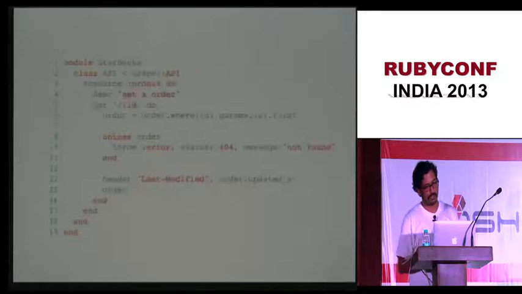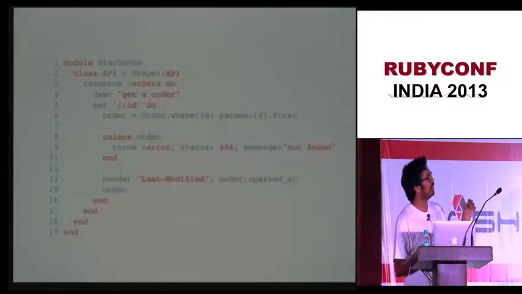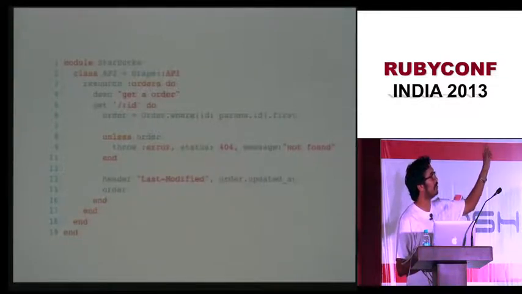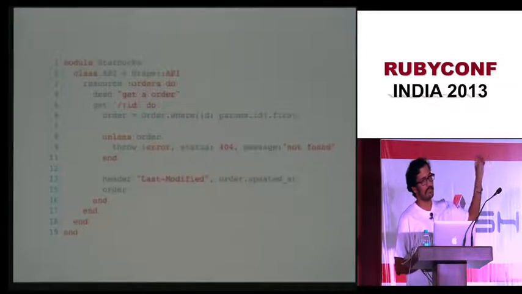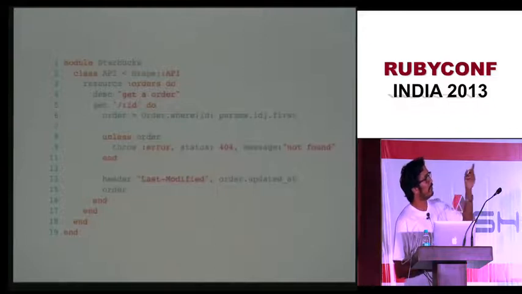Now this is the code for defining a resource. The thing of note is that there is a description method on the top. Basically, it's like Rake, where the documentation is there in the API itself. If you look at this code, this is like Sinatra, and the code is procedural.